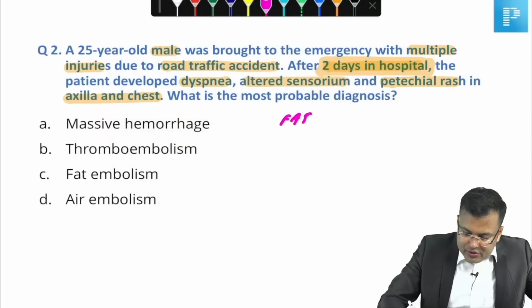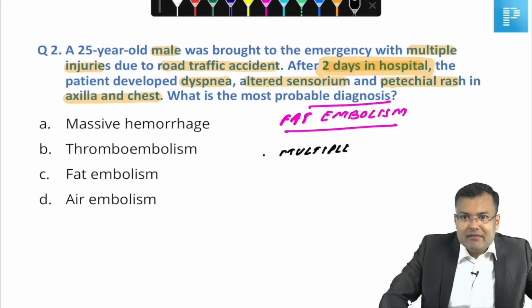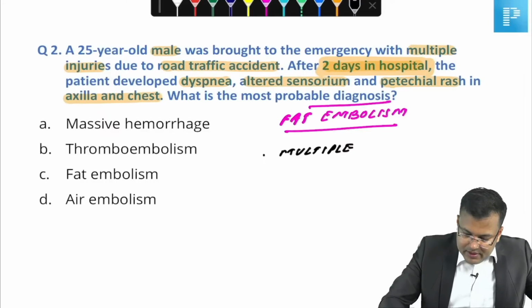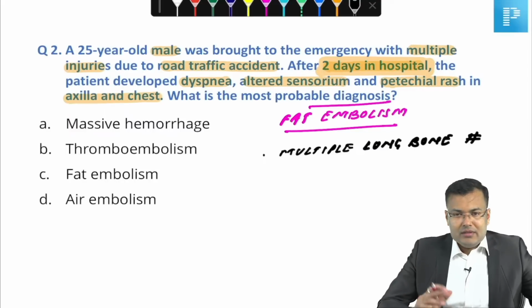The patient should be having a history of multiple long bone fractures. So usually after a road traffic accident, when multiple long bone fractures are there, second,